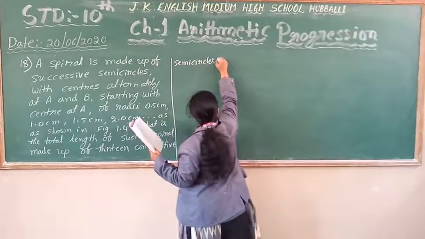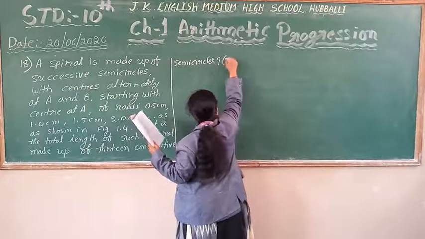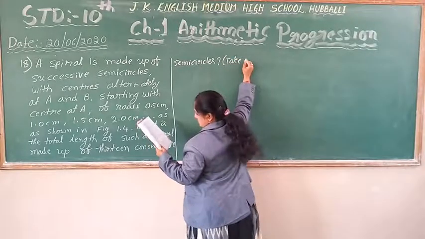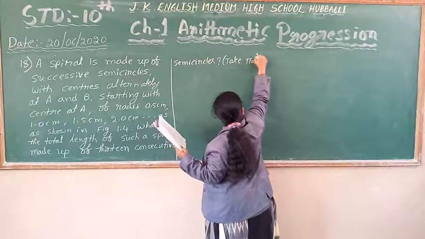You have to take the value of pi as 22/7.